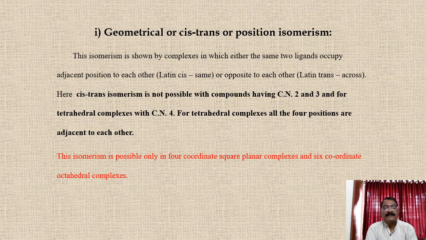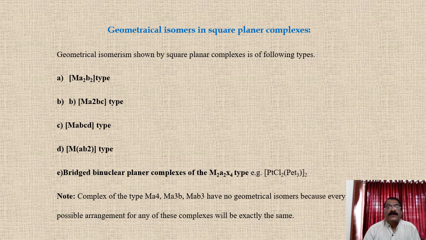This isomerism is possible only in four-coordinated square planar complexes and six-coordinated complexes, that is octahedral complexes. First, we see the square planar complexes, that is coordination number 4, geometrical isomerism in square planar complexes.